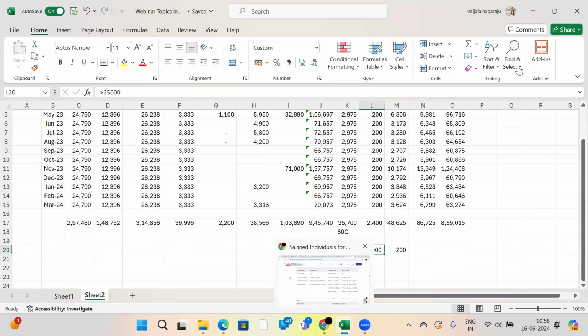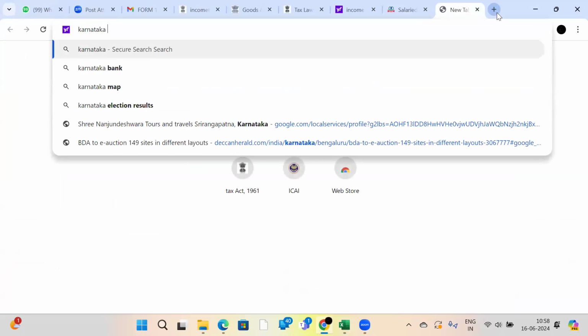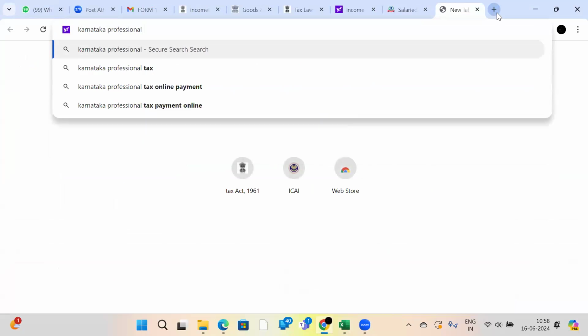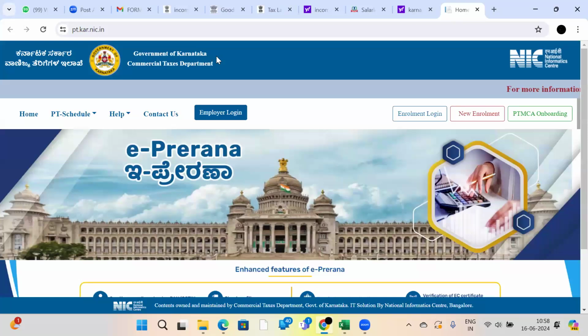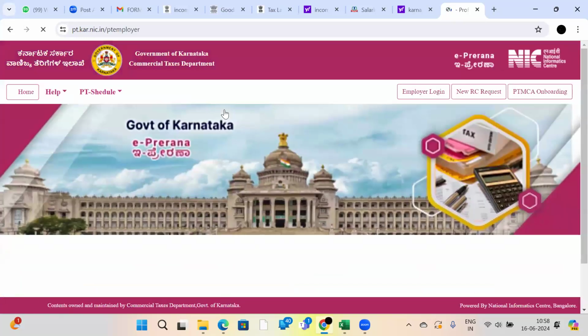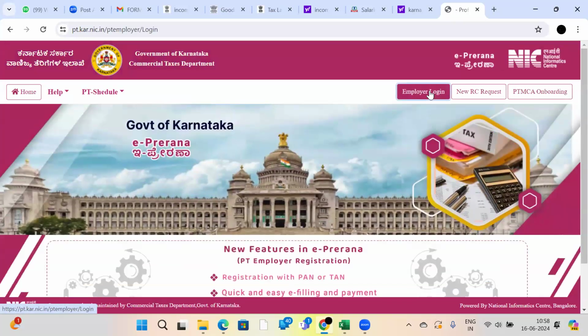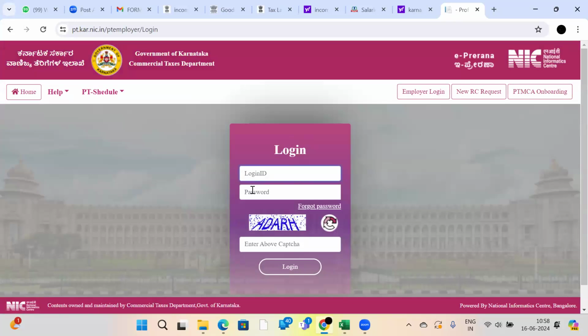How will they pay to the Karnataka state government? Professional tax online payment. See, this is the PT, Government of Karnataka Commercial Tax Department. Enrollment login, new enrollment, employer login. Now every company is an employer, right? So they will log in here. They will get one login ID and password.